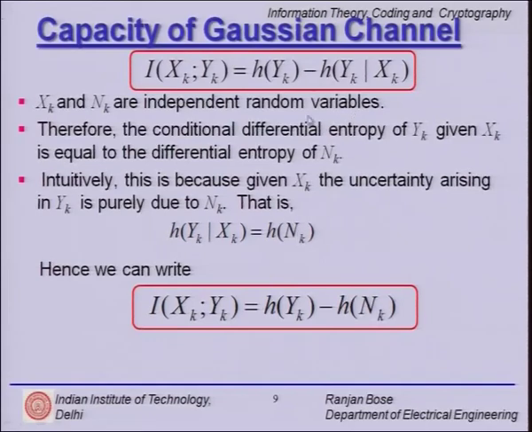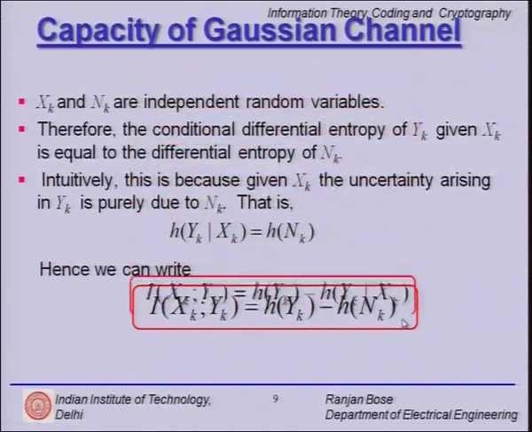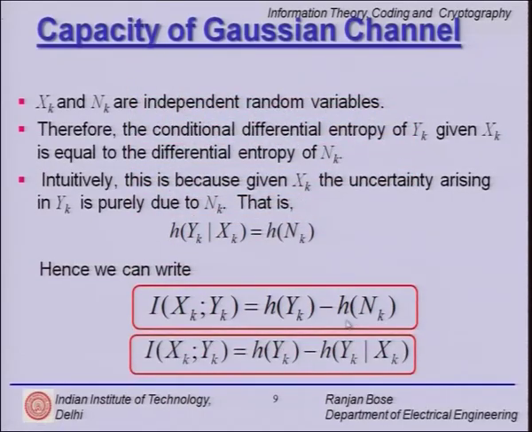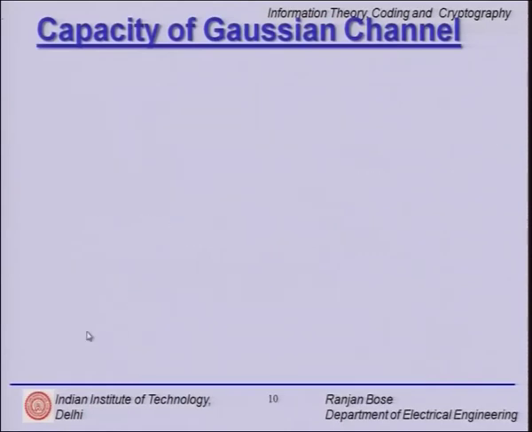So, just because we have a strong intuitive feel, we could simplify this expression: I(xk;yk), the average mutual information, is nothing but the difference of the uncertainties h(yk) minus h(nk). So if you compare, we have got this second term h(yk given xk) being replaced by h(nk). So we are moving forward.